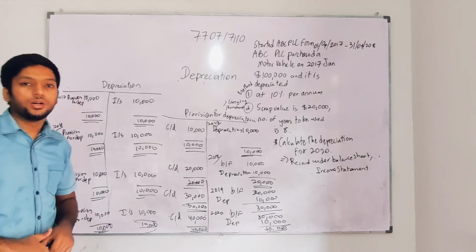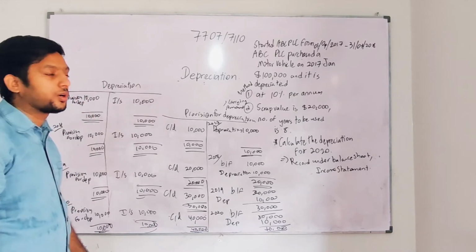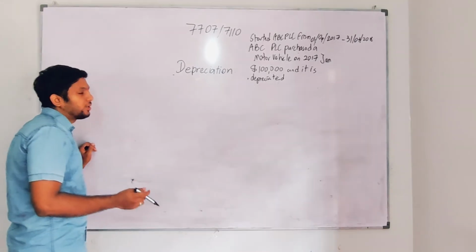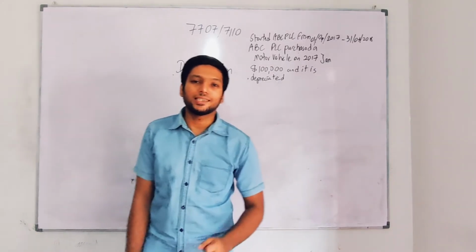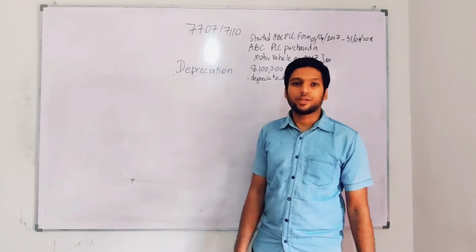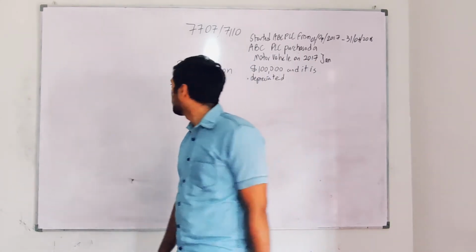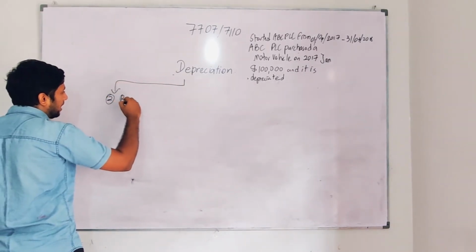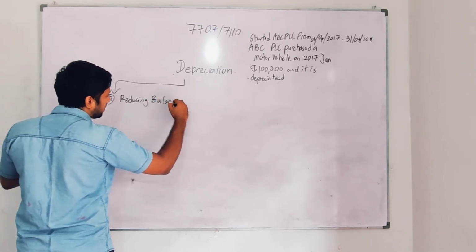Now let's move on to the reducing balance method. I have taught you how depreciation should be recorded under provision for depreciation as well as depreciation. So I have explained the straight line method completely. I'm going to start the reducing balance method now, guys. I'm not going to take a lot of time to explain this because I have given an overall knowledge of the straight line method. Let's quickly move on to the content. So the reducing balance method is the second depreciation method. I'm going to teach you the reducing balance method now.